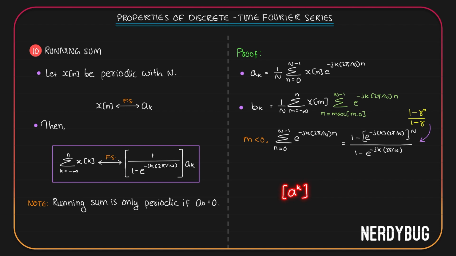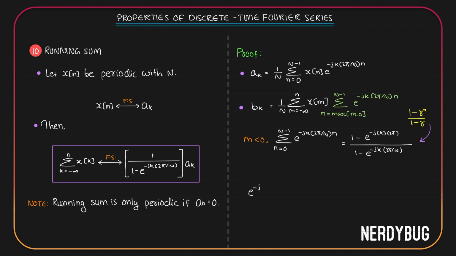We know a raised to k to the power m is simply a raised to k multiplied by m. So over here e raised to minus jk 2 pi by N whole raised to N will simply be e raised to minus jk 2 pi by N multiplied by N. Let us change it that way. Here we have an N in the numerator and N in the denominator. So this N and that N will get cancelled. Now this becomes e raised to minus jk 2 pi.